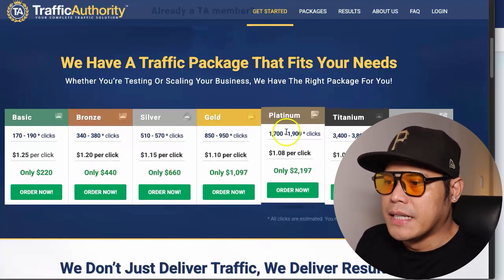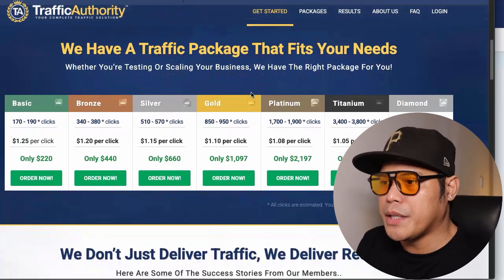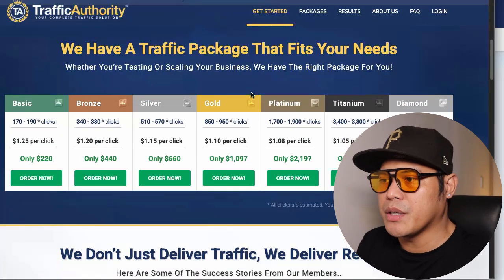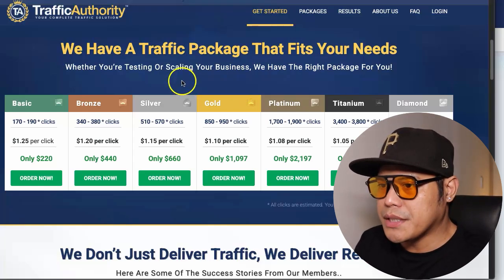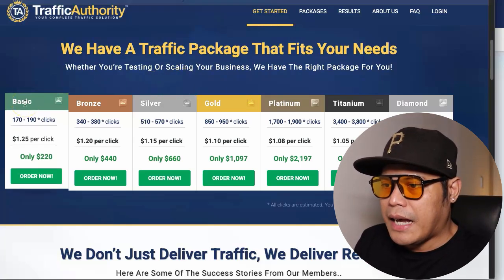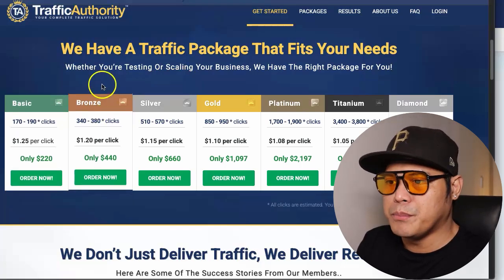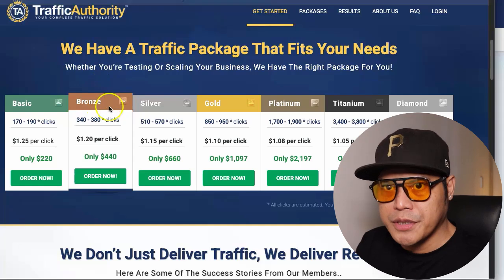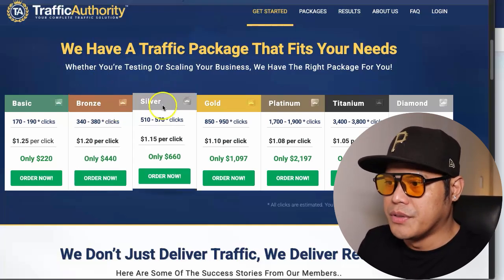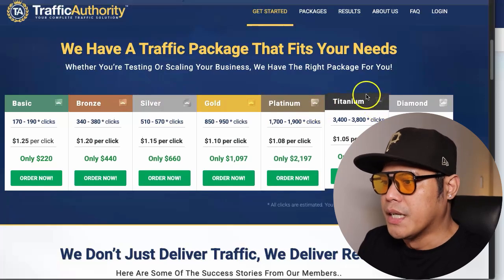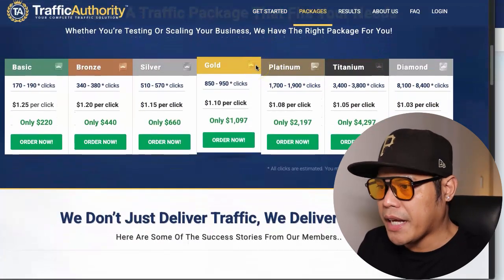As I remember, when you purchase a traffic package with Traffic Authority on your first purchase, let's say the basic, I believe they will upgrade you to the bronze. If you purchase the bronze on your first purchase, they will upgrade you to the silver, and so on and so forth. Let's say it's your first time buying a traffic package.